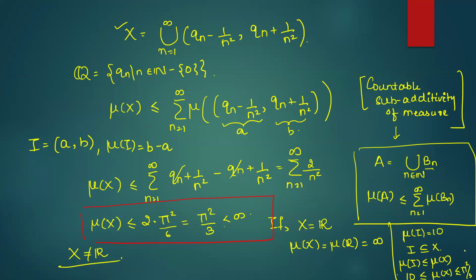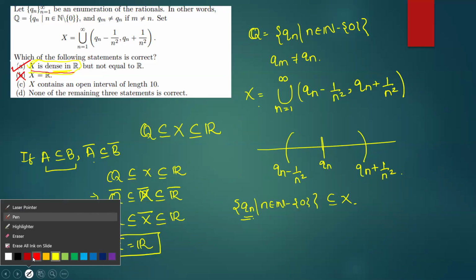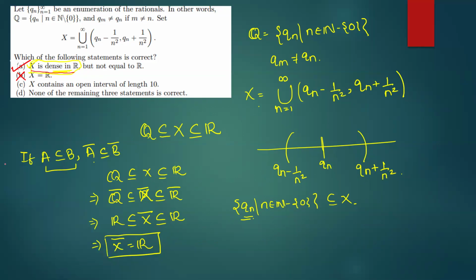Pi square का value somewhere 9 point कुछ होगा and we are dividing by 3. So ये pi square by 3 का value कुछ 3 point कुछ होगा and 10 is not less than that, and this is a contradiction. So इसीलिए option C is also the wrong option. So option A is the correct answer. Hope the solution is enjoyable. Thank you.